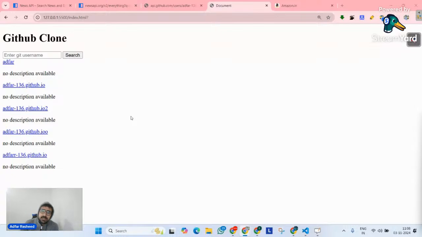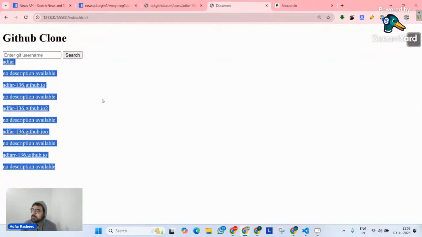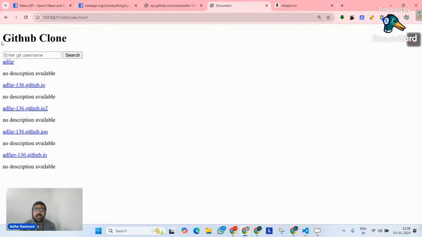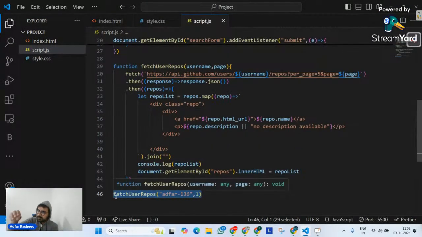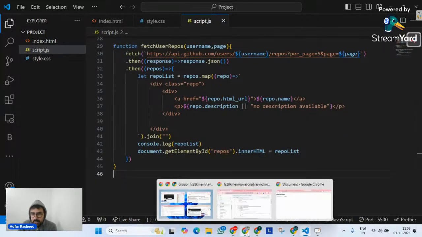The issue is right now there's no user, and yet it's remembering the previous things. If I refresh my page, you can clearly see it is displaying such things. Why would we want that? We would not want that. That's why I'm going to remove this, because I am calling my function directly in the global scope. Do you understand what I'm trying to say? In the global scope. That's why, even without searching a particular user, I am able to see those repositories. So now I will go here and remove this.